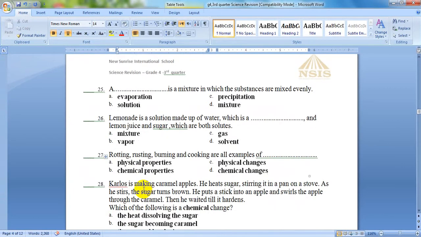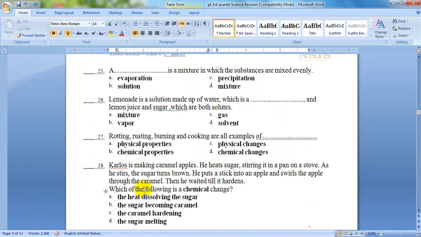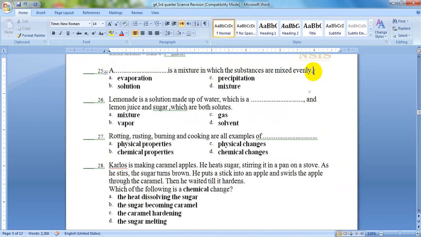Let's move to page number 5, which starts with question number 25. A blank is a mixture in which the substances are mixed evenly. We couldn't see each of them alone. They will form one new substance.